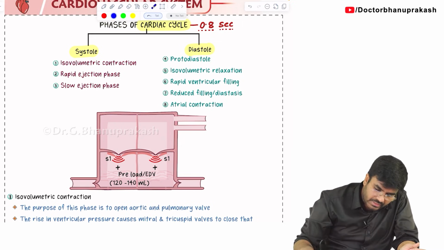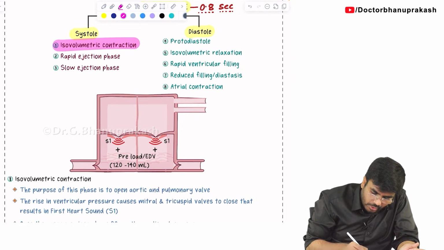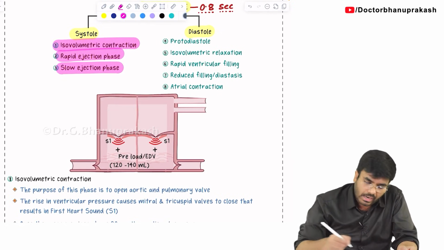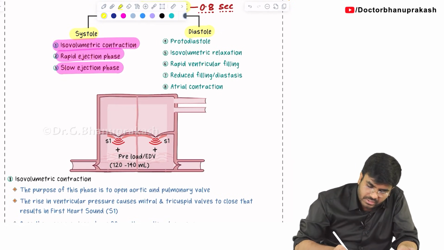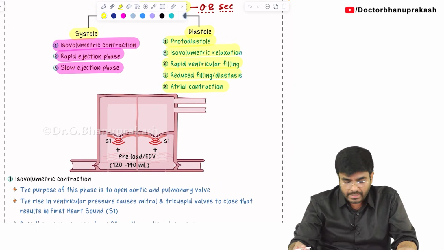Now in systole, there are three subphases present. What are the three subphases? Isovolumetric contraction, rapid ejection phase and slow ejection phase. And how many subphases are there in the diastole? In the diastole, there are 5 subphases present: protodiastole, isovolumetric relaxation, rapid filling, slow filling and atrial contraction.